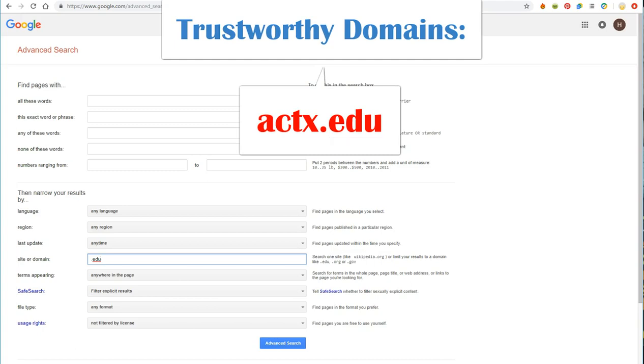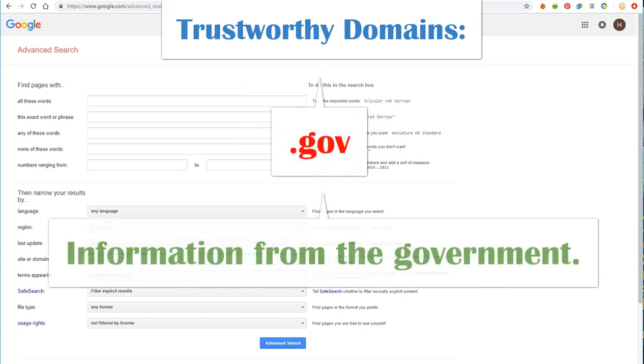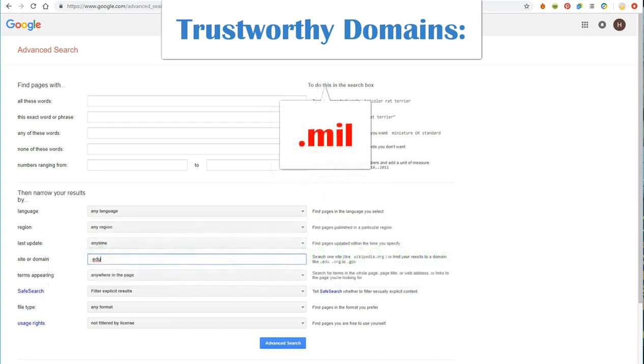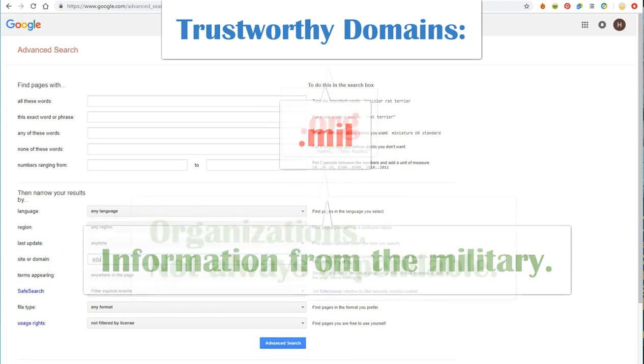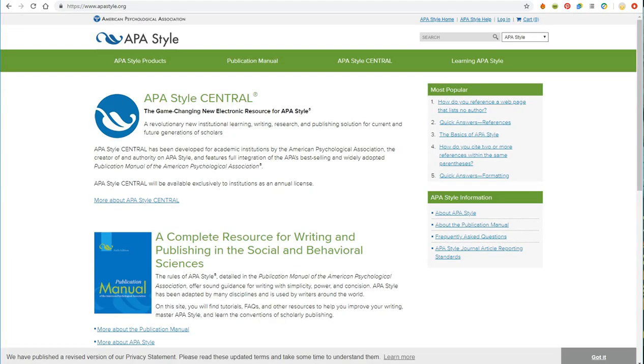These domains carry trustworthy information almost always. You can also typically count on information from a .gov, from the government, or a .mil, from the military. .org stands for organization. Some .orgs are not very trustworthy, but there are some great ones, like the websites for MLA or for APA style.